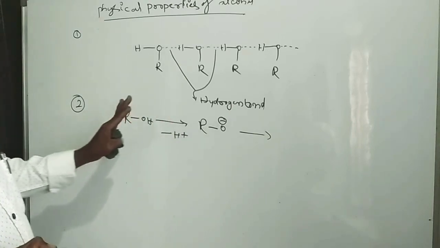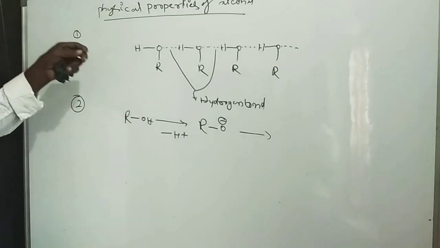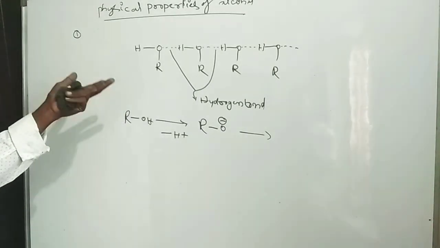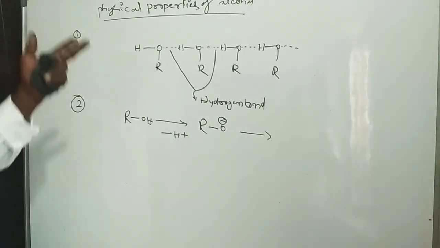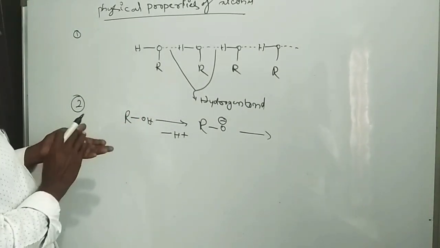So due to this reason, alcohols have higher melting and boiling points, and alcohols are easily soluble in water, ethyl alcohol and other organic solvents. Okay. Now we discuss the chemical properties of